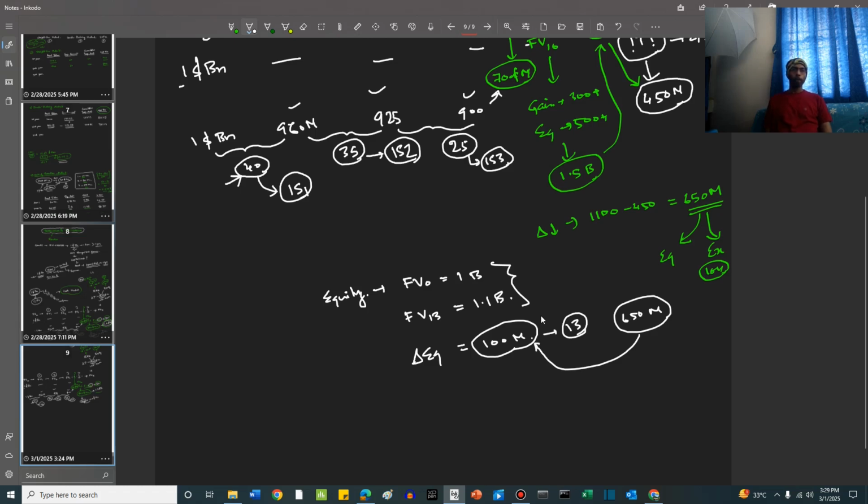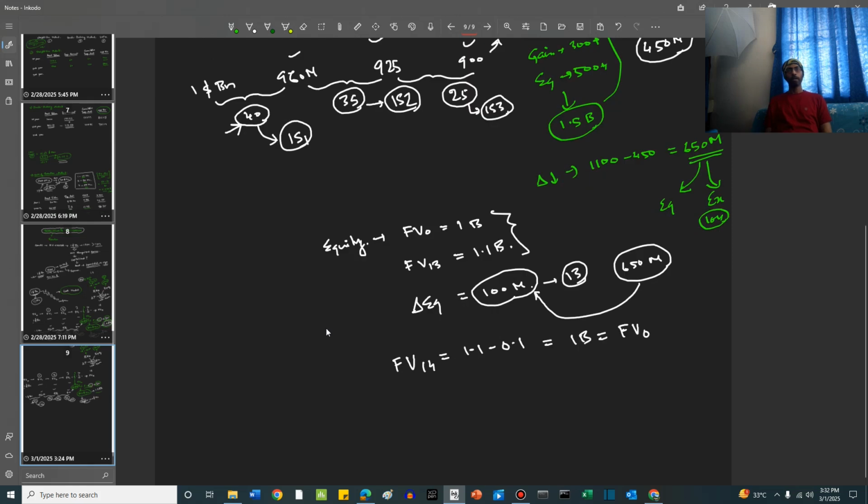So in year 14, FV14 is equal to 1.1 minus 0.1 billion, which is equal to 1 billion once again, which is actually the initial, which is equal to the FV0, right, friends? Now, 100 million of the reduction goes to the equity segment.